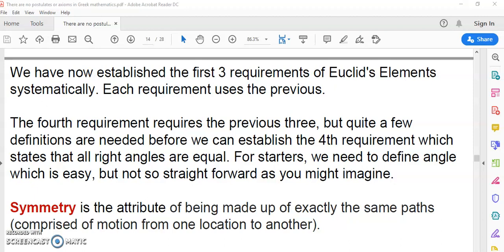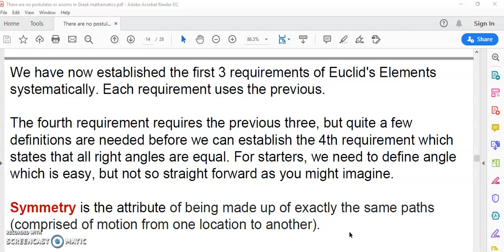Now, to establish the fourth requirement, we need to have some other definitions in place, and the very first one I can think of, and which is the only one that we can get next, is the angle. So we have to define the angle. And then we also have to take note of the word symmetry, which again is another Greek word which means having the same measure.